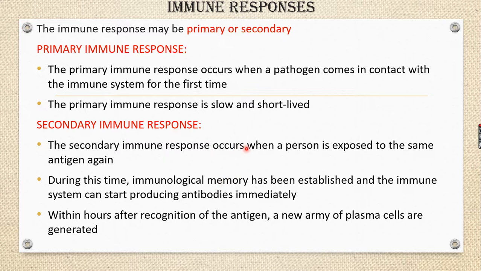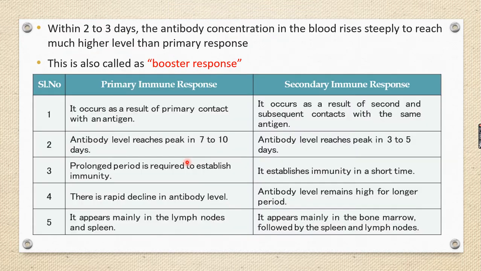Secondary immune response: when the person is exposed to the same antigen a second time, the body shows the immune response. Here the immunological memory is there, right? So இது வந்து first attack of the antigen is primary immune response, and this is the same antigen again, the second time when there is attack.